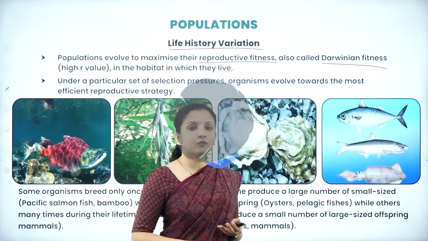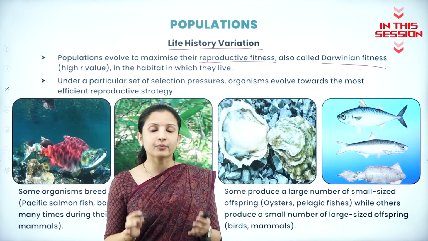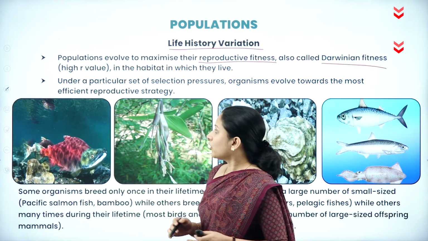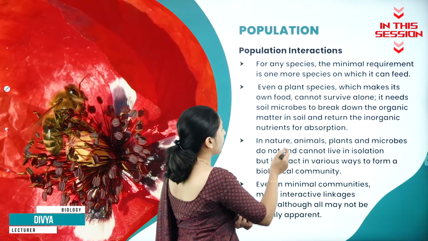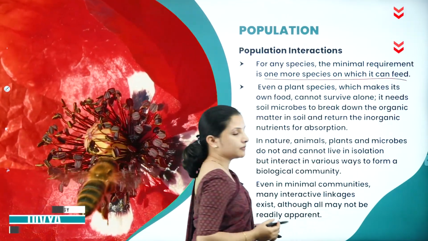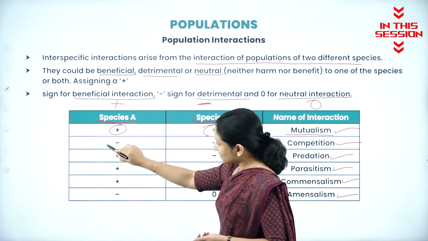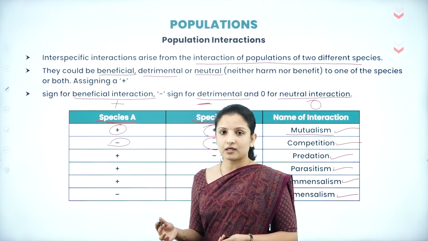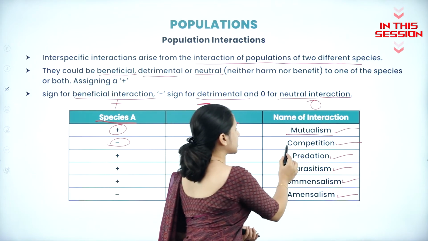So according to Darwin, those who are fit and capable of reproducing are the ones that survive and the others will not. The most minimal requirement is one more species on which it can feed. If both the species are not benefited, and one is detrimental to the other, then it is called competition.